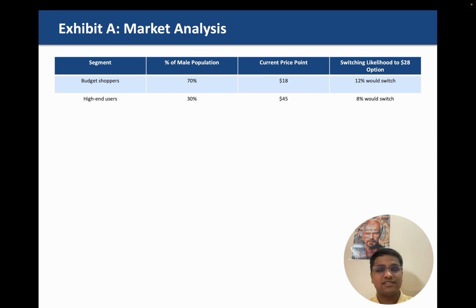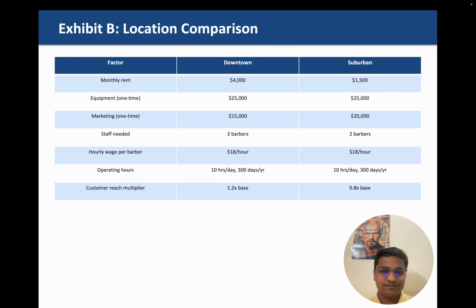And for high-end users, 30% of people go to high-end salons where the current price is $45, and only 8% of that sector is likely to switch to a mid-tier option. So that is the research provided by our client.